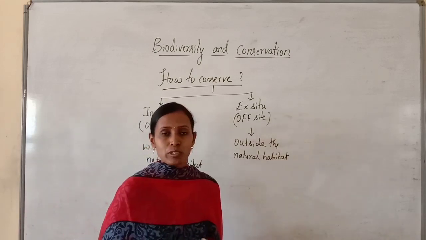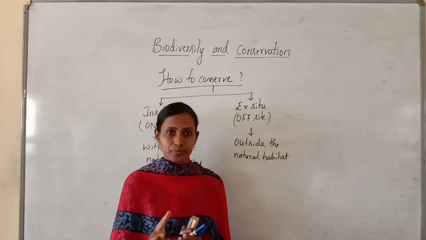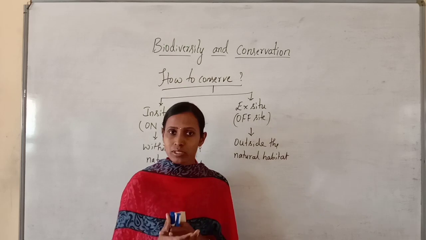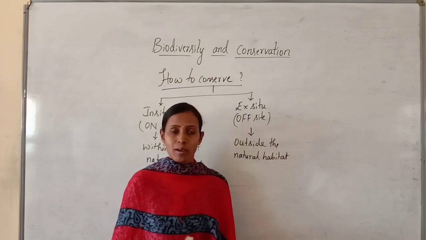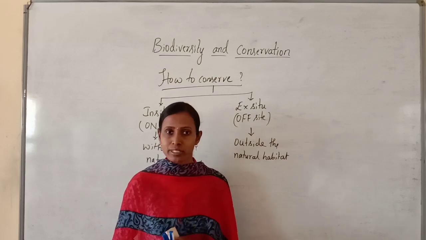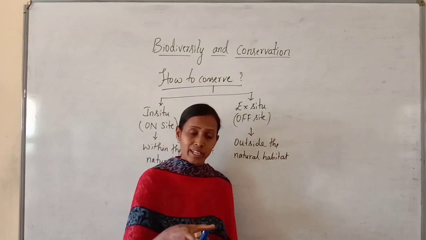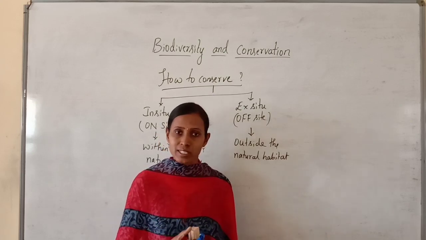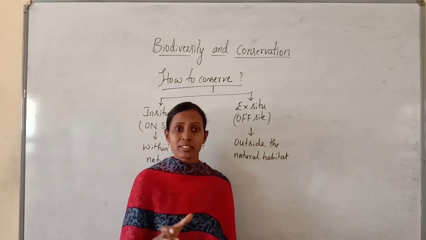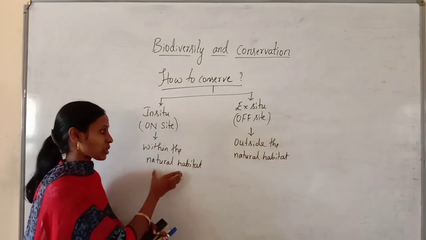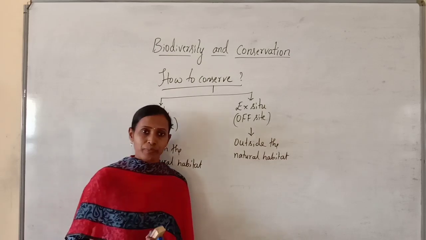See, the tiger which usually lives in the forest, whenever we want to conserve the tiger, in order to conserve the tiger, we are conserving the forest also, because the forest is the main territory for the tiger. So in order to conserve the tiger, we are conserving the forest, which means we are conserving the tiger in its natural habitat. We are conserving the species within the natural habitat, that is called on-site or in situ conservation.